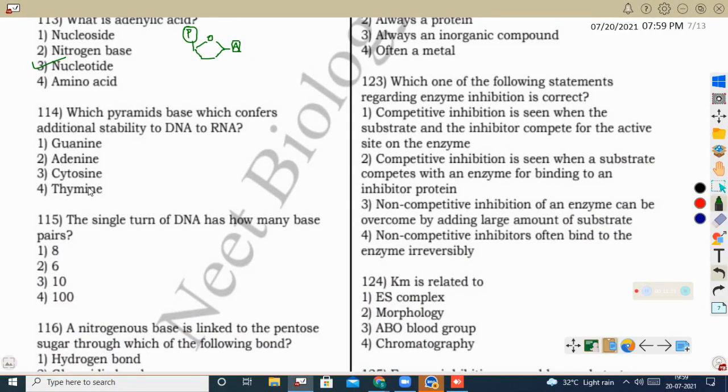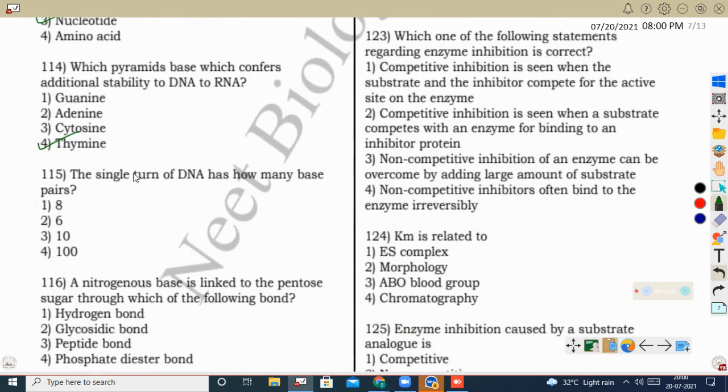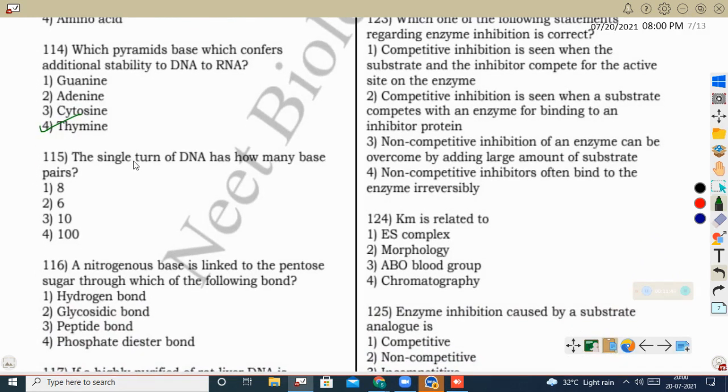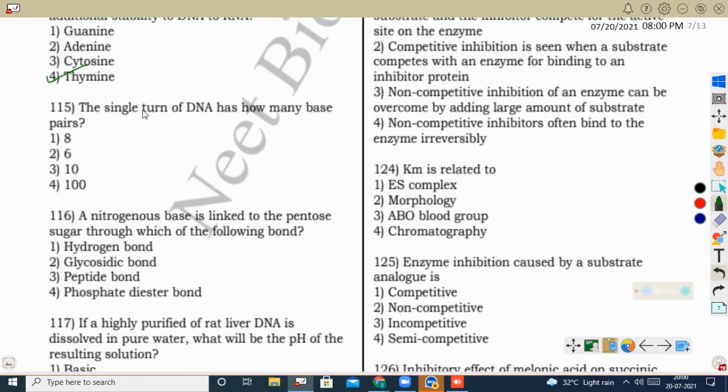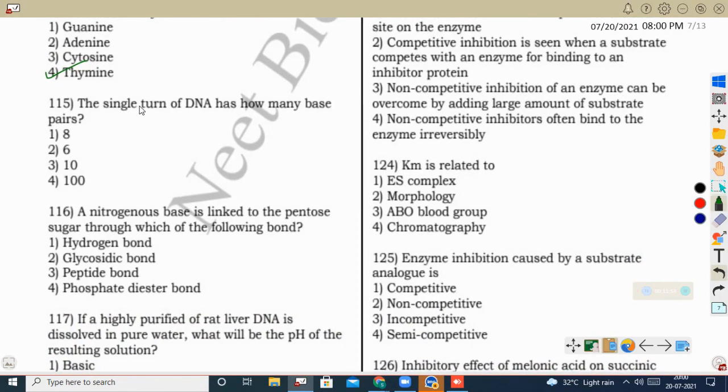Additional stability will be given by the base thymine, because thymine is nothing but 5-methyl uracil. If the 5th carbon of uracil is attached with a methyl group, that becomes thymine. If the 5th carbon is not attached with a methyl group, it is ready to react with other molecules, so that will reduce the stability of that particular molecule. So instead of uracil, as DNA consists of thymine, the stability of DNA further increases compared to RNA.